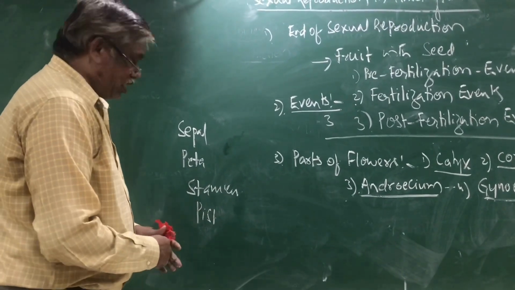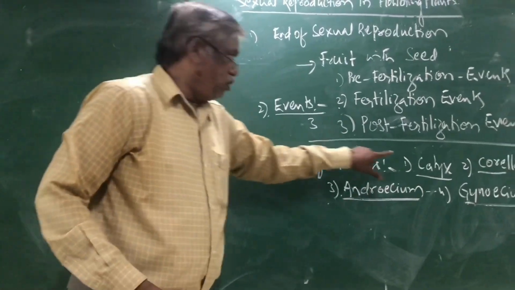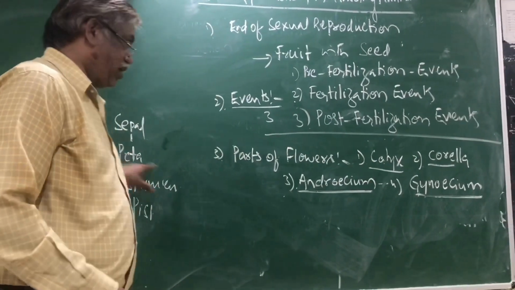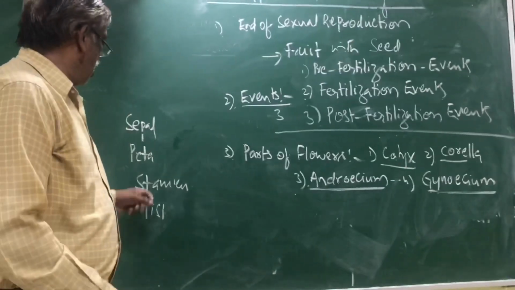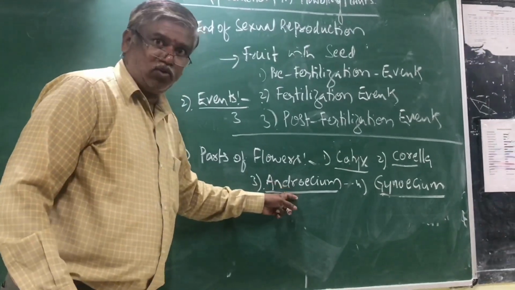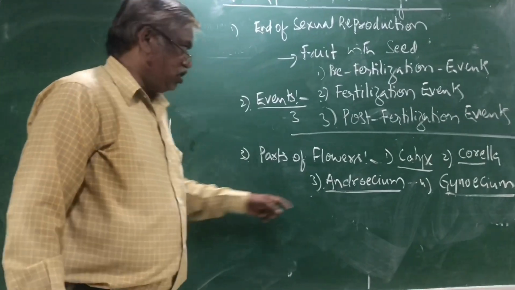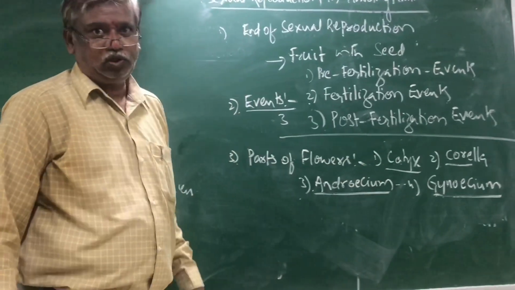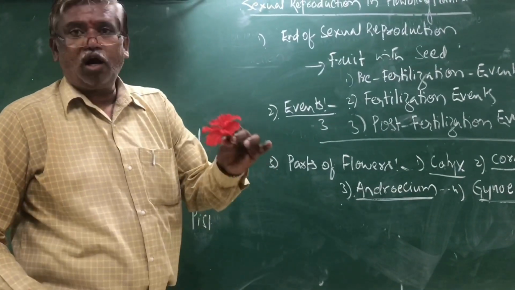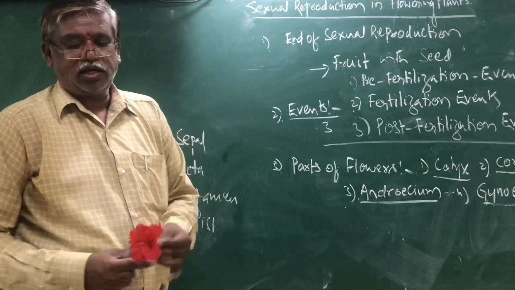So sepals belong to the calyx, petals belong to the corolla, stamens belong to the androecium, and pistil belongs to the gynoecium. Now this contains all 4 whorls.